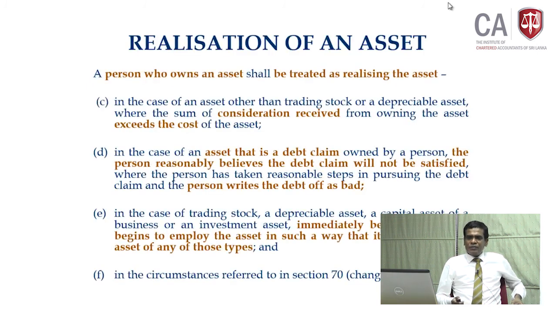That is very clear now. Section 37 or 39, A and B, to a certain extent you can say there is a change of ownership, or ownership has ceased, but C, D, E, F we normally call deemed realization. Okay. Any of the things A to E, A to F happening in an asset, we call that the asset is being realized. Okay.